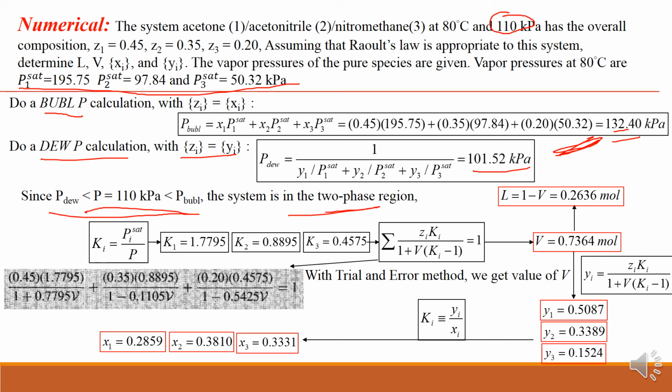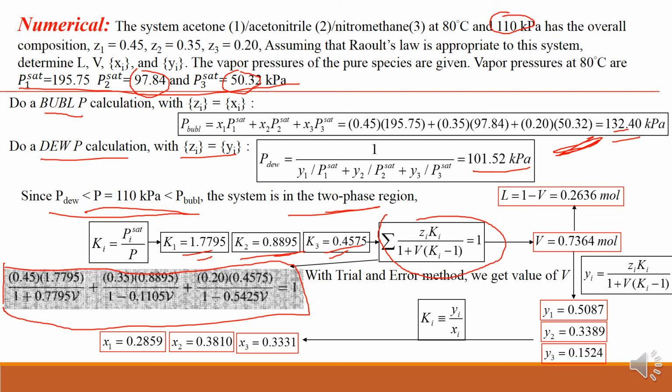Then you can calculate the different Ki values. P is given as 110, and Pi saturated is 195.75, so 195.75 divided by 110 gives K1. Similarly, 97.84 divided by 110 gives K2, and 50.32 divided by 110 gives K3. If you put these values in this particular equation, this will be the equation for the three components. Composition is given, K values are given, and all are replaced here.